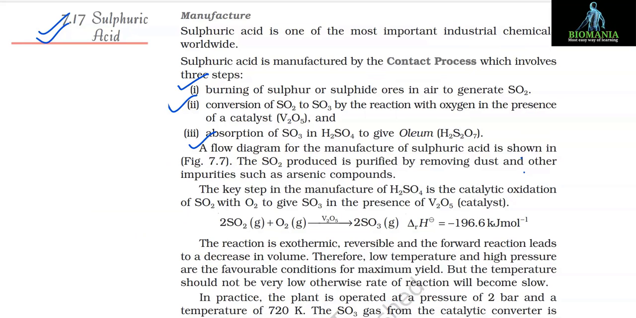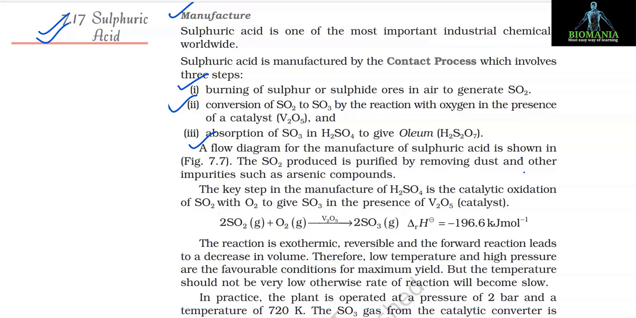7.17 Sulfuric acid. Manufacture. Sulfuric acid is one of the most important industrial chemicals worldwide. Sulfuric acid is manufactured by the contact process, which involves 3 steps. Number 1, burning of sulfur or sulfide ores in air to generate SO2. Number 2, conversion of SO2 to SO3 by reaction with oxygen in the presence of a catalyst, V2O5. And number 3, absorption of SO3 in H2SO4 to give oleum, H2S2O7. A flow diagram for the manufacture of sulfuric acid is shown in figure 7.7.